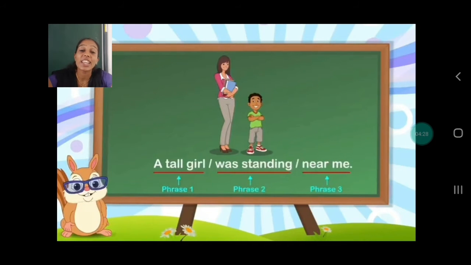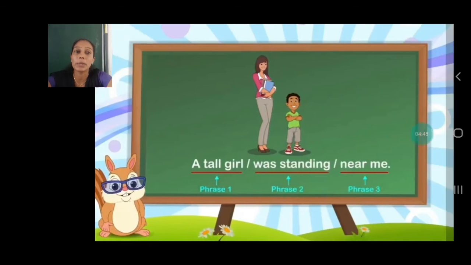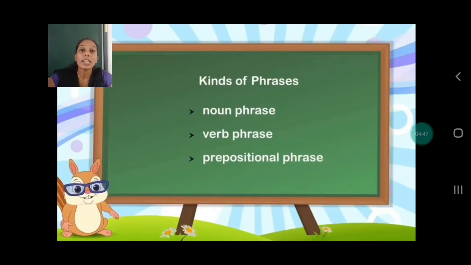Yes. Here we have three phrases: a tall girl, was standing, and near me. Phrase 1 is a tall girl, phrase 2 is was standing, and phrase 3 is near me. So that is all about phrases.